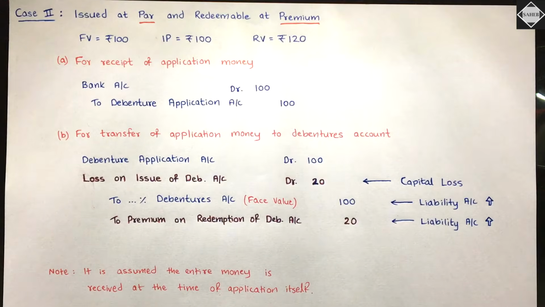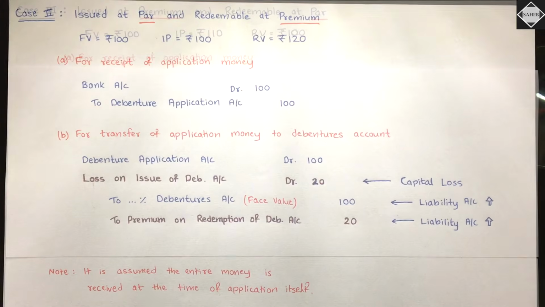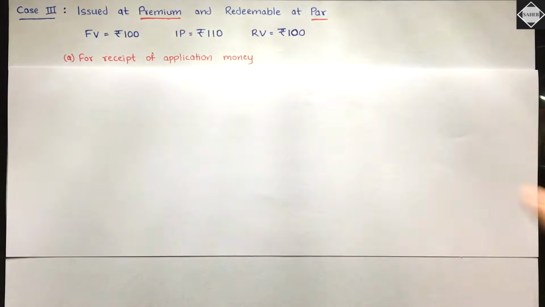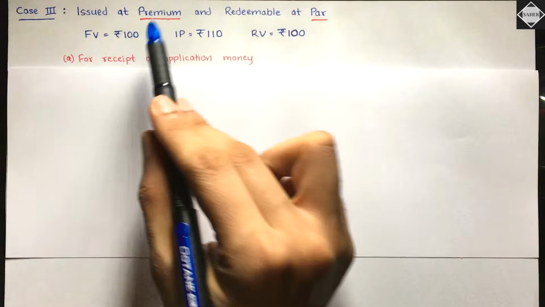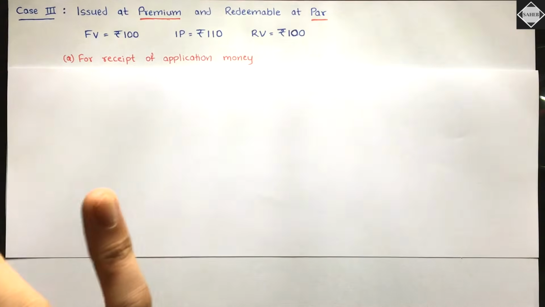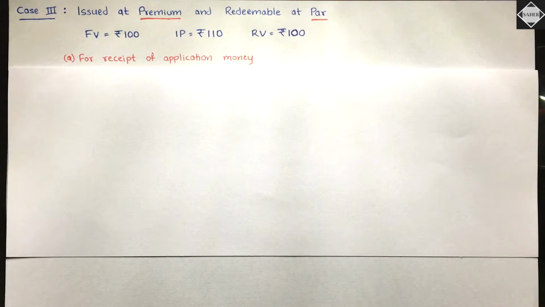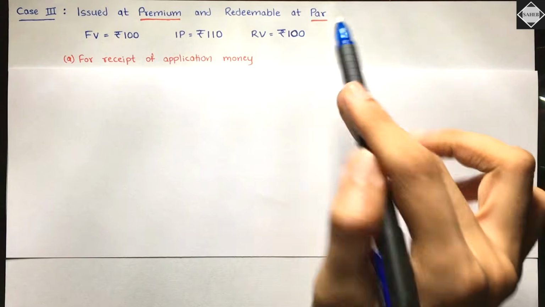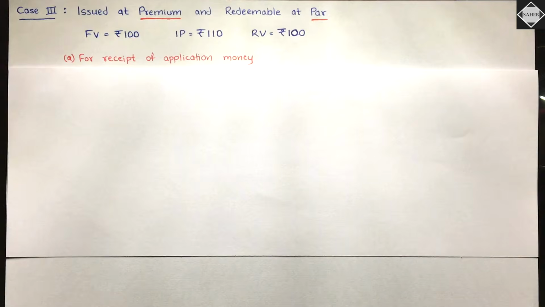You understood this. Okay, let's move on to case 3. Now see here we have case 3. Debentures have been issued at premium and redeemable at par. This is also a very simple case because here redemption is not happening at premium, so there are no redemption elements like loss on issue of debentures or premium on redemption of debentures.